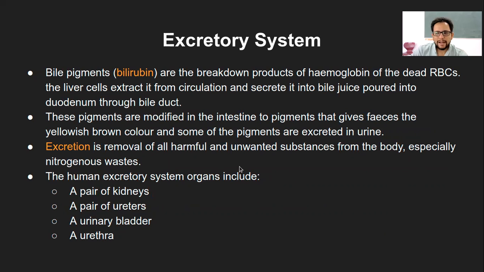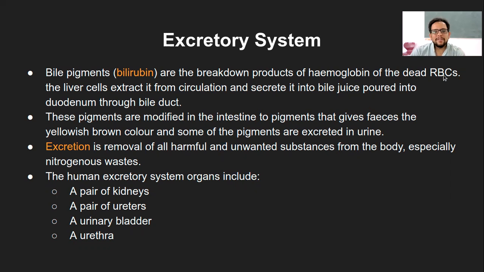Now, when I spoke of how urea is created, there are bile pigments in the gastrointestinal system. Bile pigments, which are part of the bile juice, include a pigment called bilirubin. These bile pigments, including bilirubin, are breakdown products of hemoglobin, which is part of RBCs.